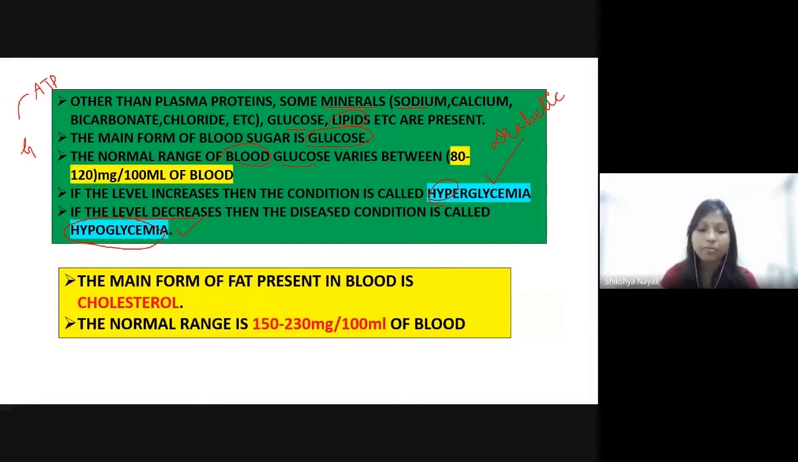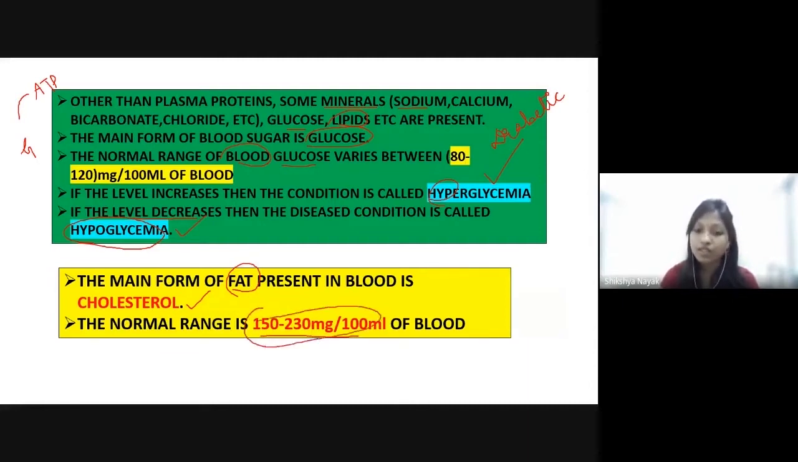Then comes the lipid or fat. The main form of fat present in blood is cholesterol. Cholesterol is a form of fat. So what is its range? Its range is around 150 to 230 milligram per 100 ml of blood. That is its normal range.